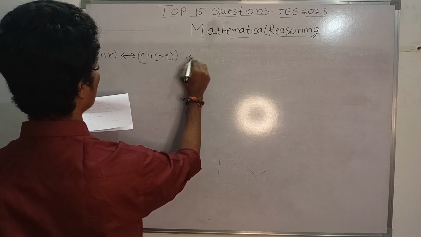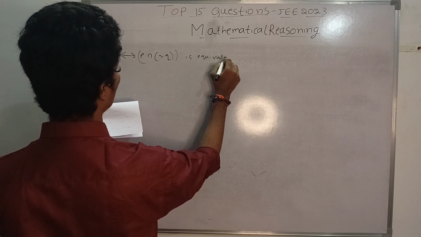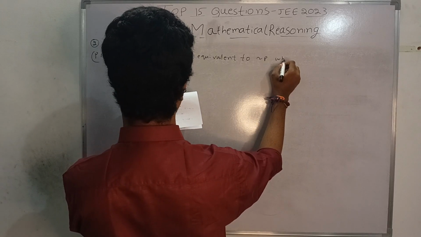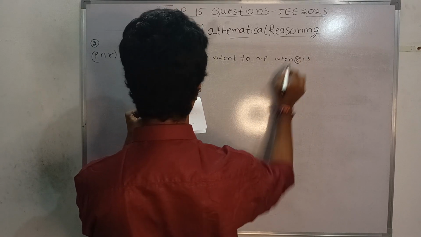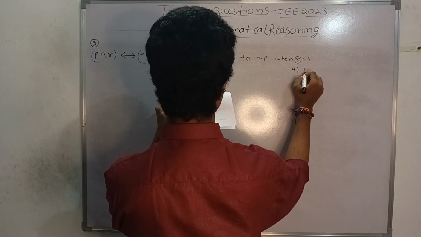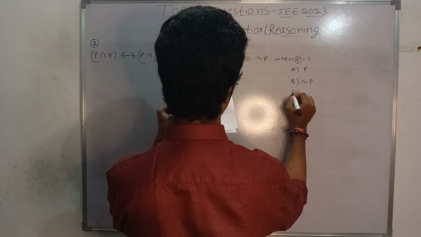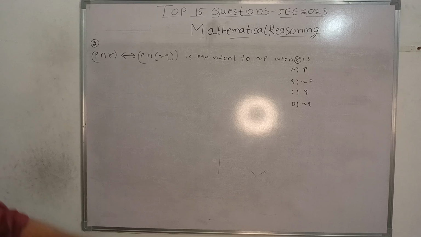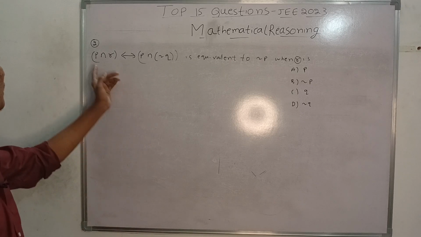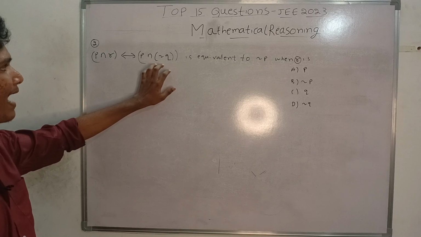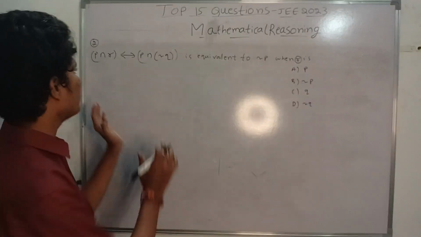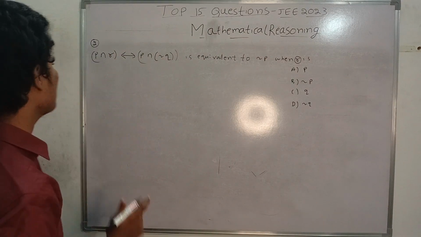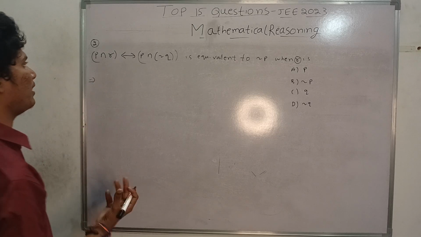The biconditional statement given is equivalent to negation P. They are asking what R is. Four options: P, negation P, Q, negation Q. So basically they are asking that P and R biconditional, P and not Q, is equivalent to negation P. That means this statement is completely equivalent to this statement when R is equal to what? So we have to find the value of R here.